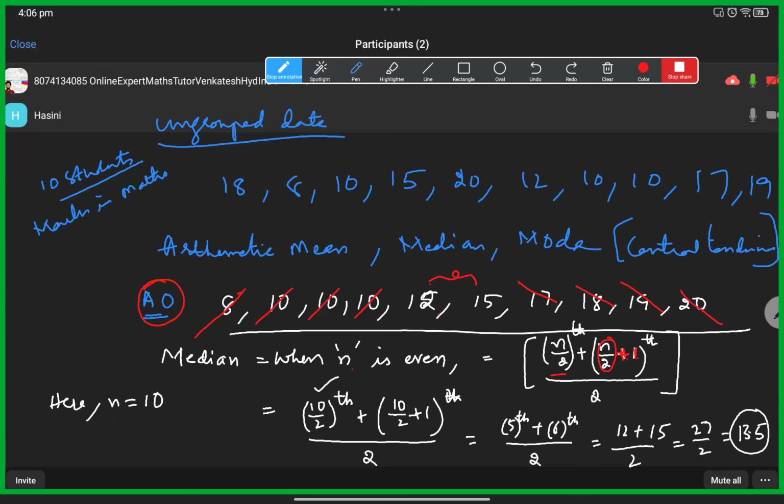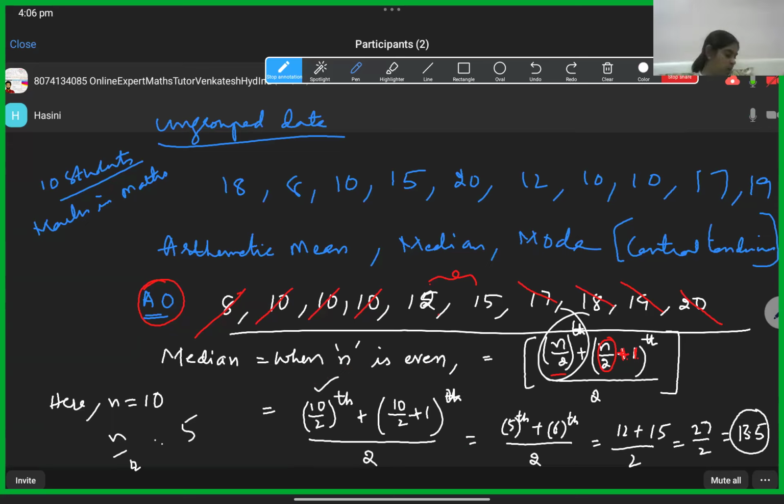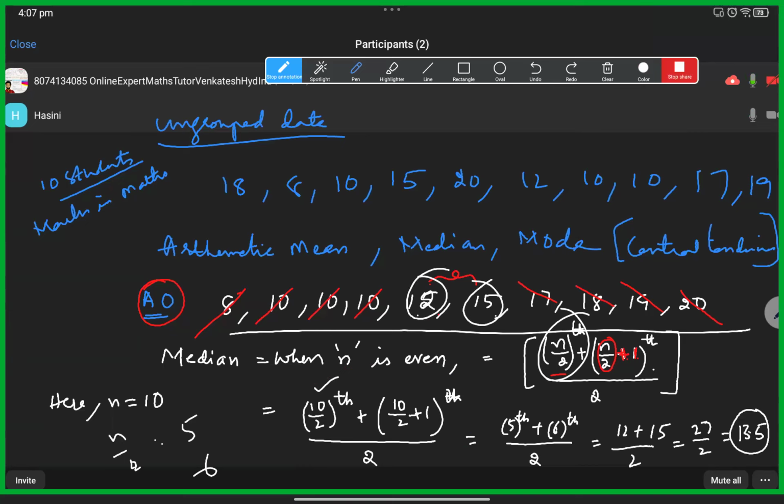If you feel writing all this is complex, what you can do is separately find the n by 2 value. We get n by 2 as 5. Then n by 2 plus 1 is 6. So then you read the 5th plus the 6th, divided by 2 directly. The 5th is 12. What is the 6th? If you feel this is complex, do it this way.